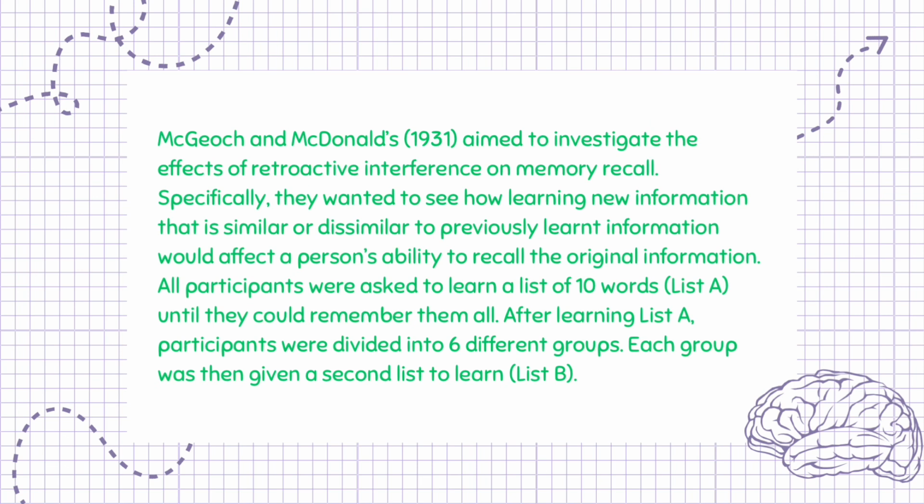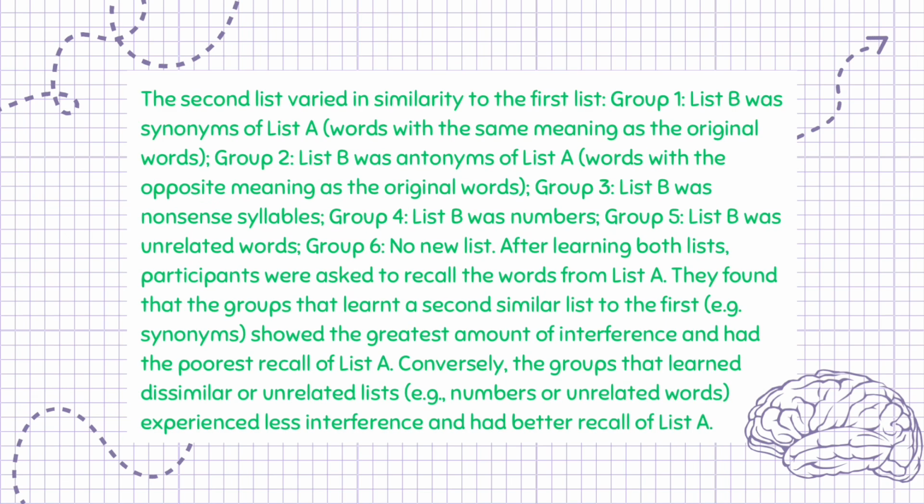All participants were asked to learn a list of 10 words, List A, until they could remember them all. After learning List A, participants were divided into 6 different groups. Each group was then given a second list to learn, List B. The second list varied in similarity to the first list.